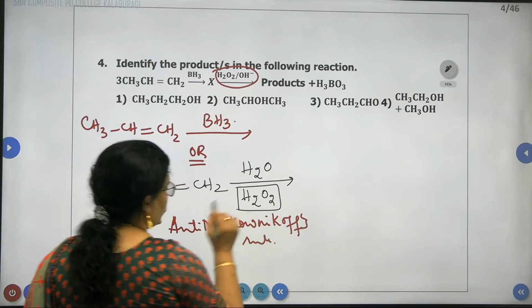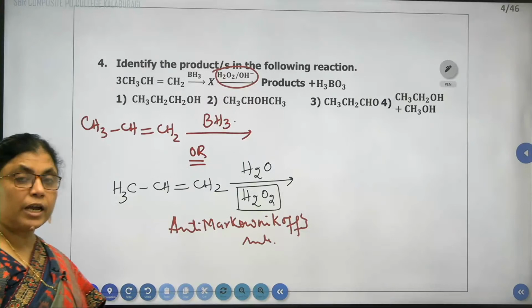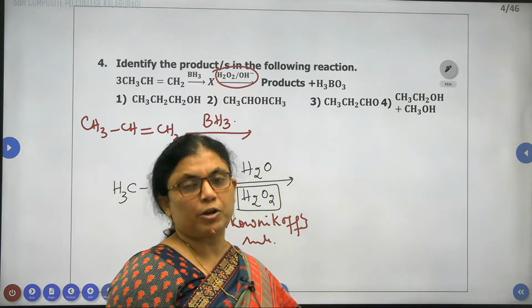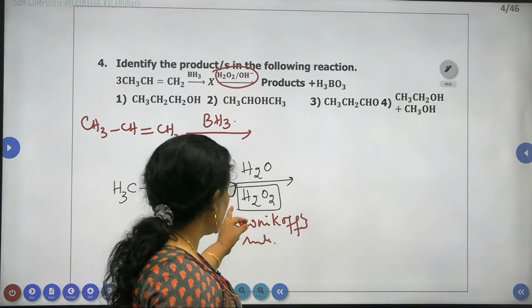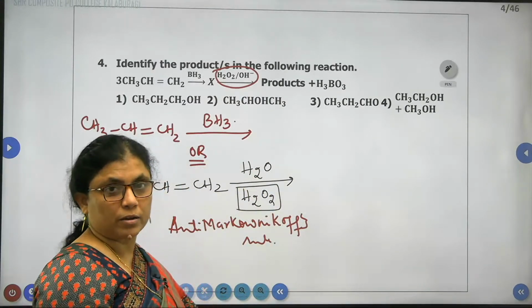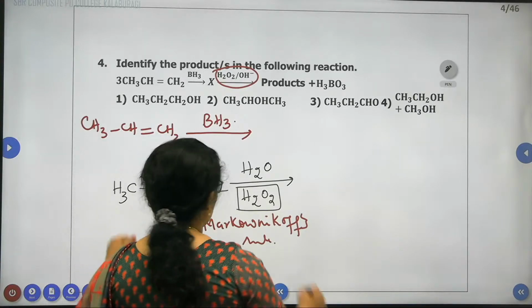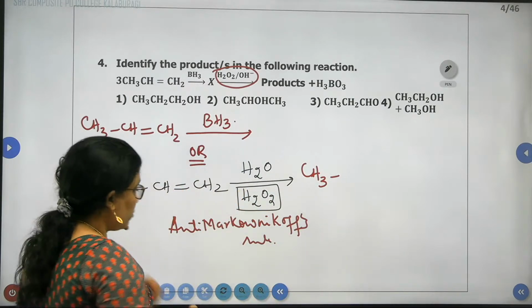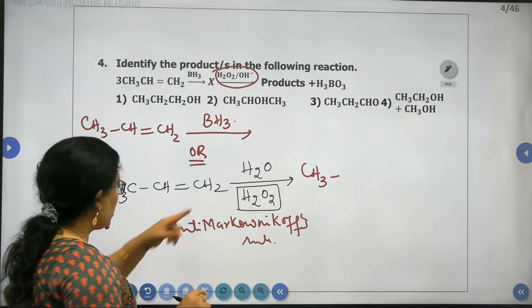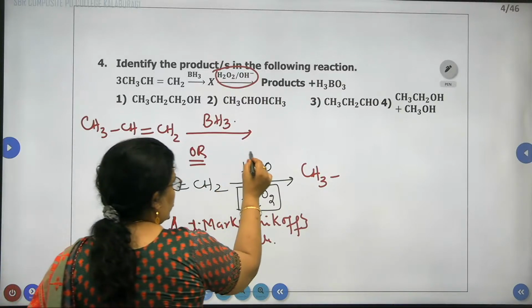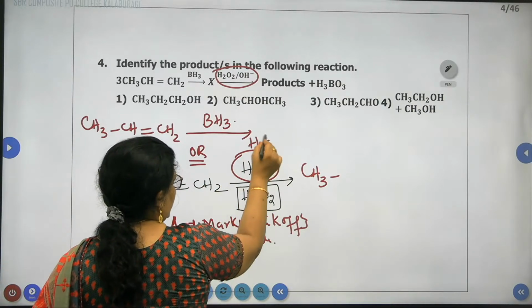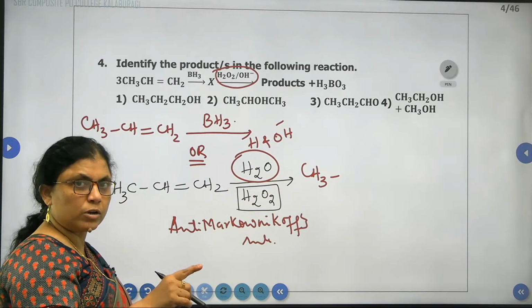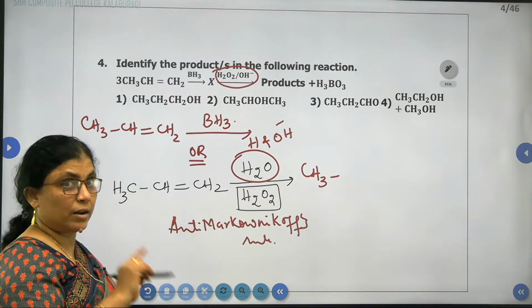According to anti-Markovnikov's rule, as we know very well, the negative part of the reagent is added to the carbon containing less number of hydrogen atoms. Here in case of water, OH is the negative part. Correct? Because of anti-Markovnikov's rule, we are going to get CH3, CH3, and here H plus and OH minus. According to Markovnikov's rule, the negative part we are going to add.